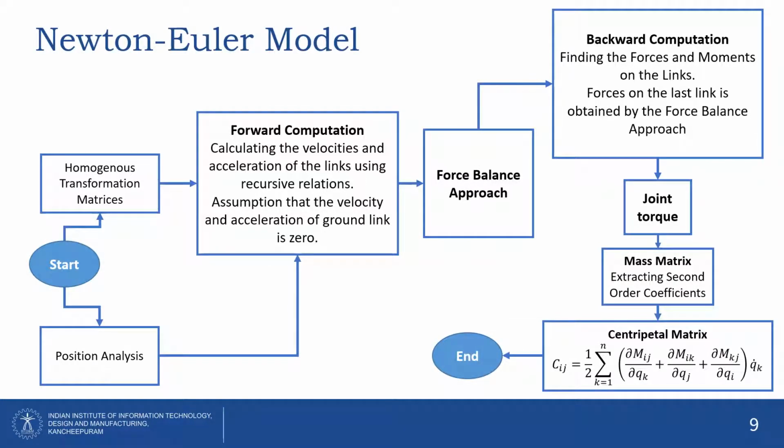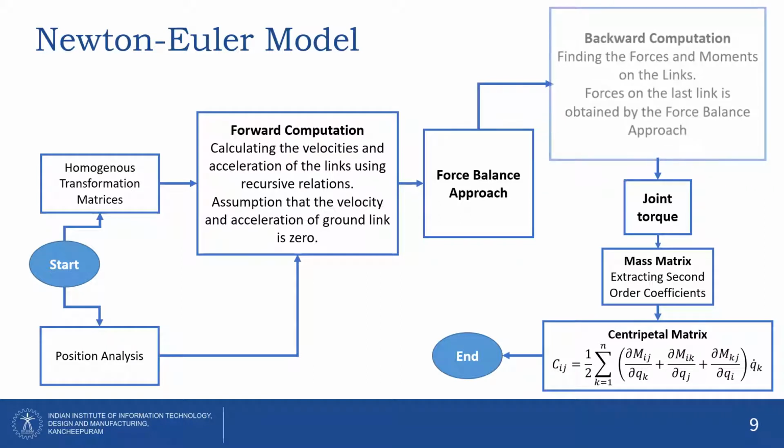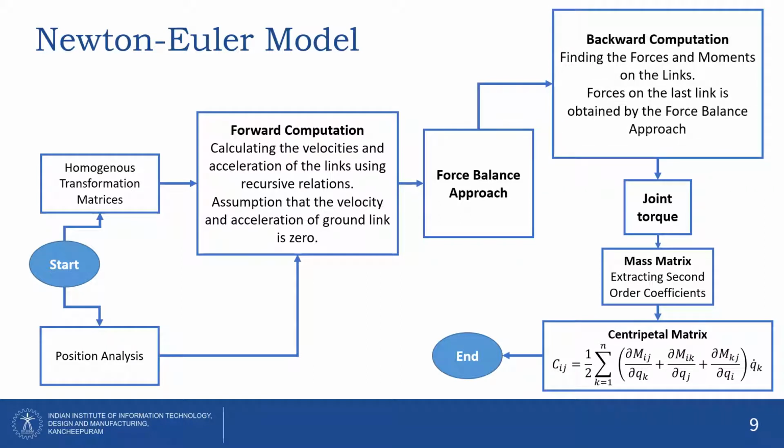The next model for dynamic simulation is the Newton-Euler model, and this is the novelty of this work. Unlike the vector loop model, this model is recursive. This model consists of 3 stages. First is the forward computation, where we calculate the velocities and accelerations of all links. Second is the backward computation, where we calculate the forces and moments of all links. Connecting the backward computation with the forward computation is the force balance approach. From the backward computation, we obtain the joint torques from which the mass and the centripetal matrices can be derived.